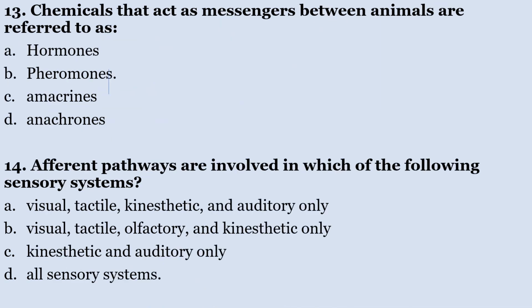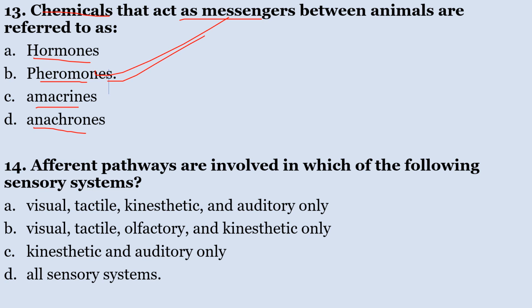Number 13, chemicals that act as messengers between animals are referred to as: A, hormones; B, pheromones; C, amacrines; D, anacrons. Chemicals that act as messengers between animals are referred to as pheromones. When an animal is on heat, it releases several chemicals that send messages to other animals, and these chemicals that are released are called pheromones.